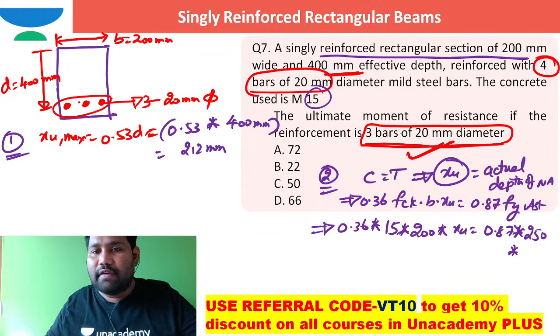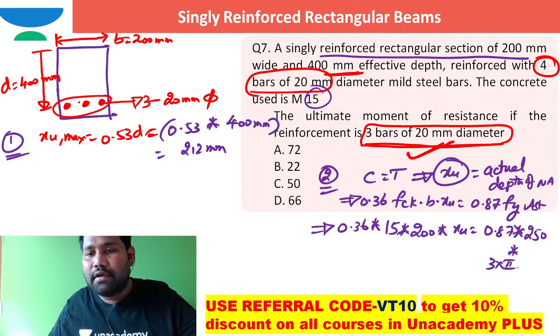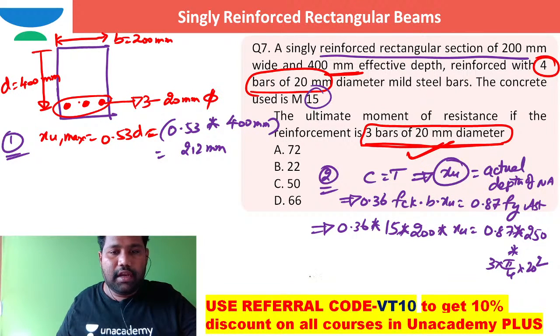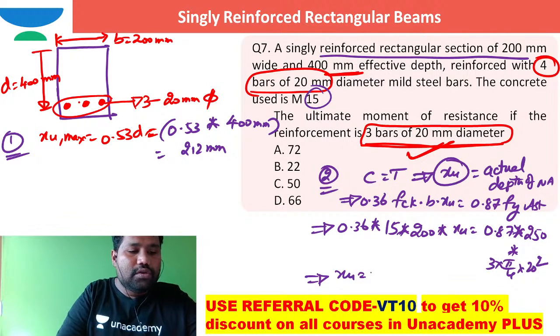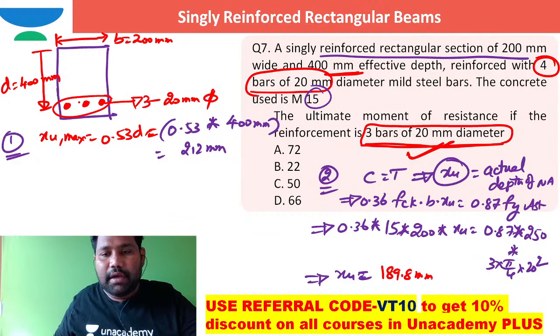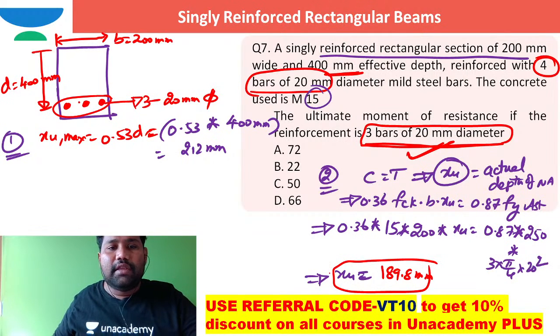Coming to area of steel, the area of steel is 3 bars of pi by 4 into 20 square. If you work out directly, the actual depth of neutral axis XU is 189.8 mm. You are able to compare this XU and XU max.